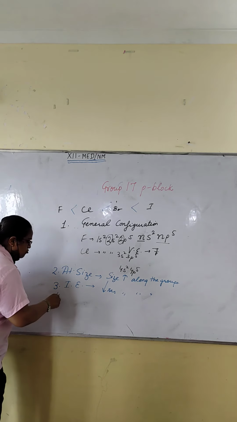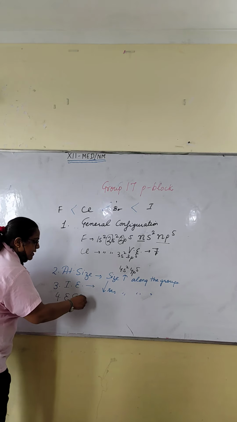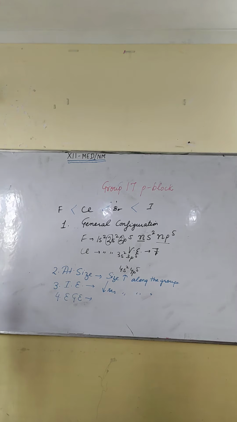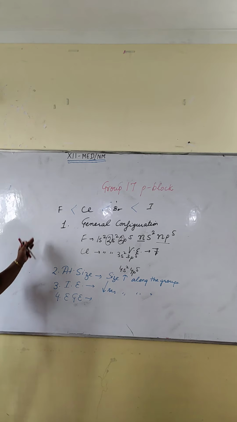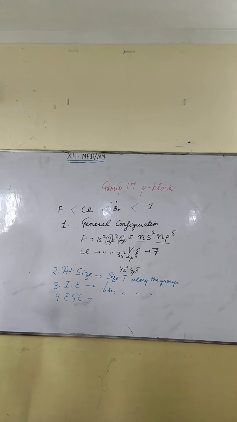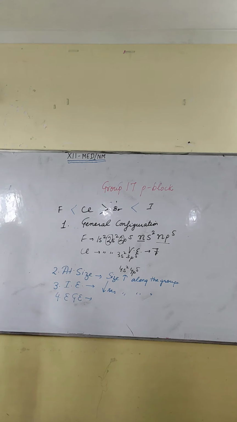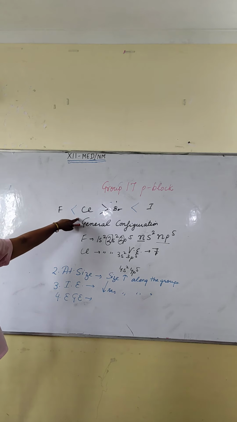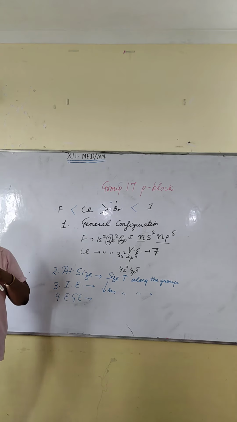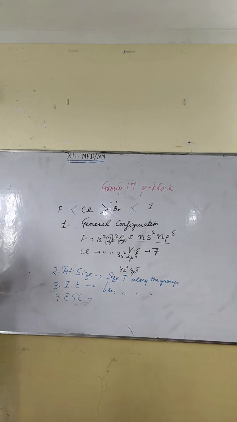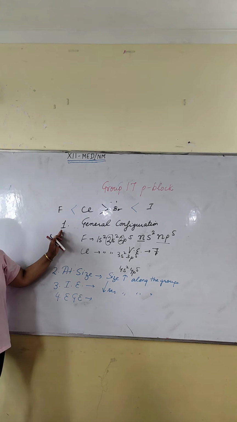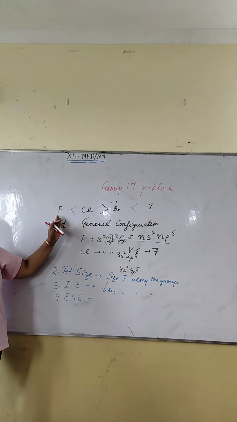Next is about electron gain enthalpy. It will become less negative or more negative along the group? Less negative along the group. But this is the exceptional case. Chlorine is the element which has the most negative electron gain enthalpy. Right? Yes. Chlorine has a more negative electron gain enthalpy than fluorine.